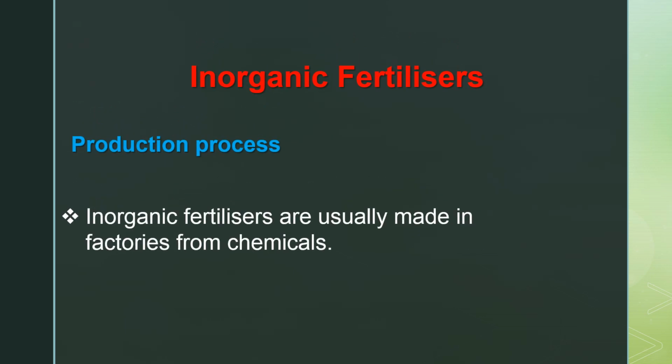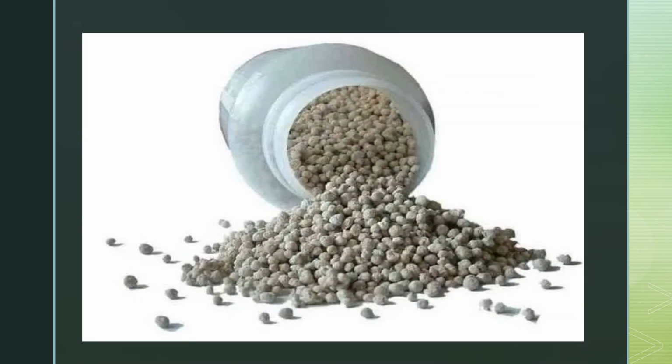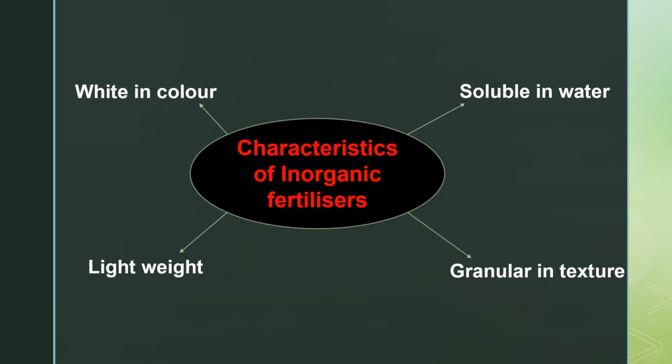Now, inorganic fertilizers. Inorganic fertilizers are usually made in factories from different kinds of chemicals. You can see in this picture the texture and the color of the inorganic fertilizer. So basically, inorganic fertilizers are white in color, soluble in water, lightweight and granular in texture.